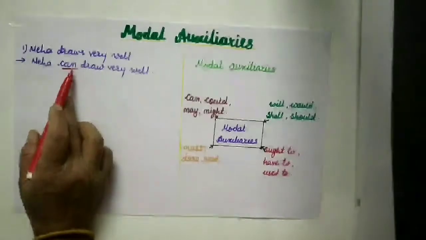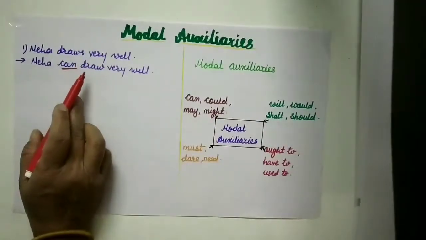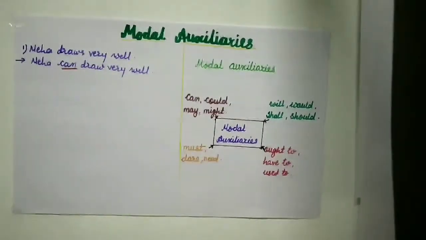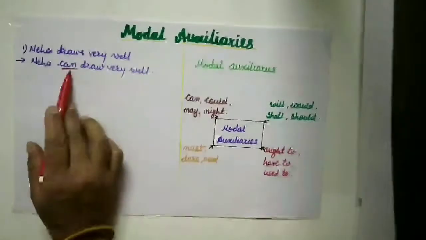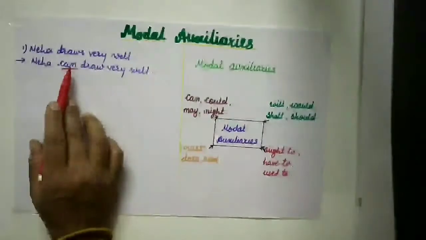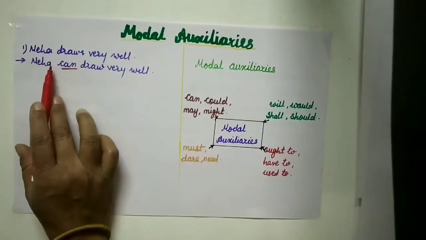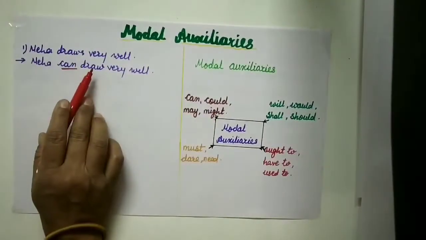And we have just studied that this helping verb adds some extra meaning to the sentence. Here, it conveys the ability of Neha. Neha can draw very well, which means this word can conveys the ability of Neha. Got it? It conveys the ability.